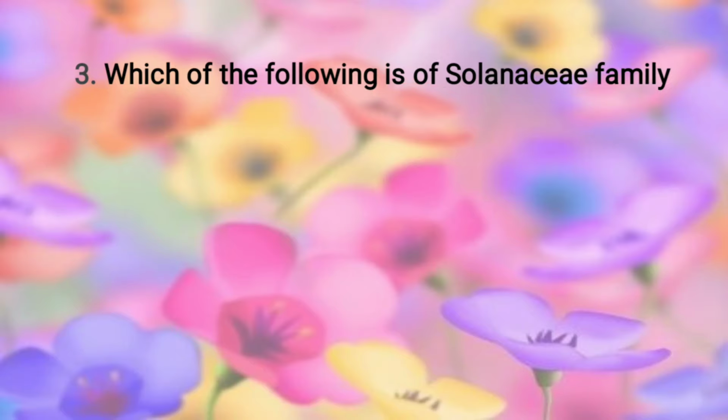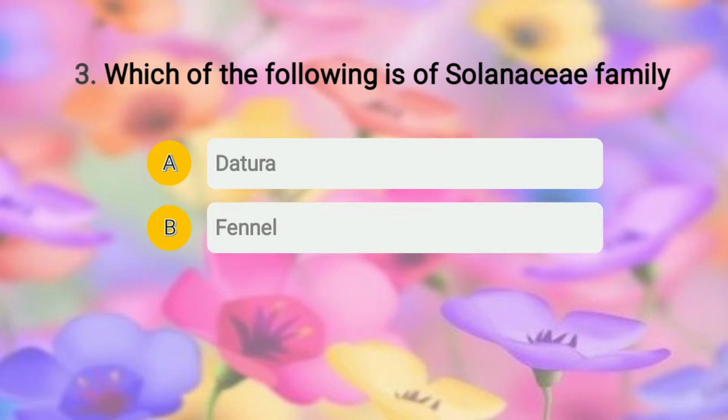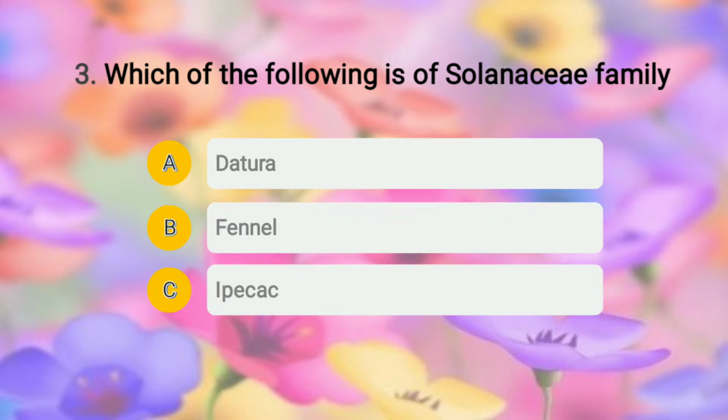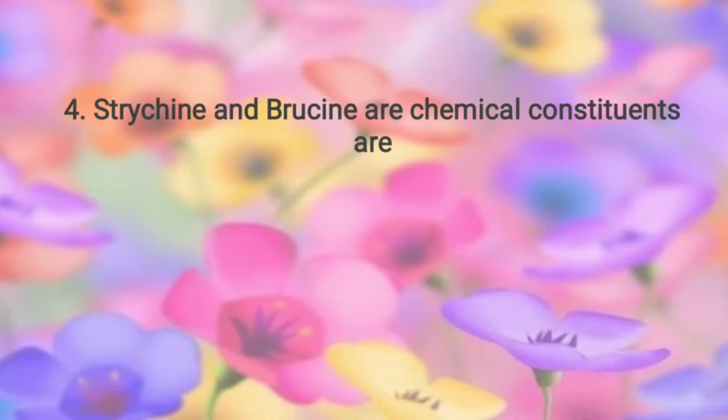The question is, which of the following is of Solanaceae family? And the options given are: option A, datura; option B, fennel; option C, ipecac; and option D, cinnamon. So the right answer of this question is option A, that is datura. Okay, so datura belongs to family Solanaceae. Then moving to question number 4.